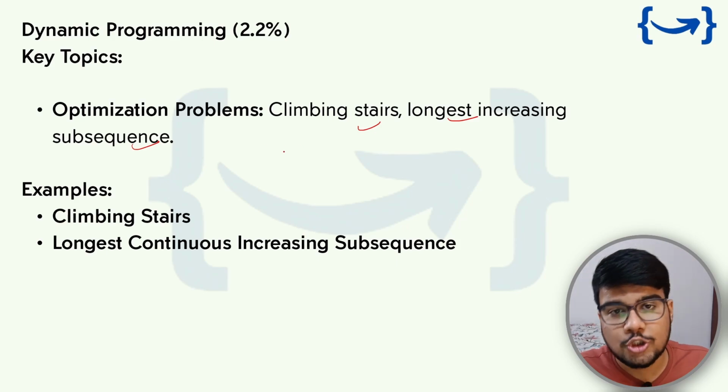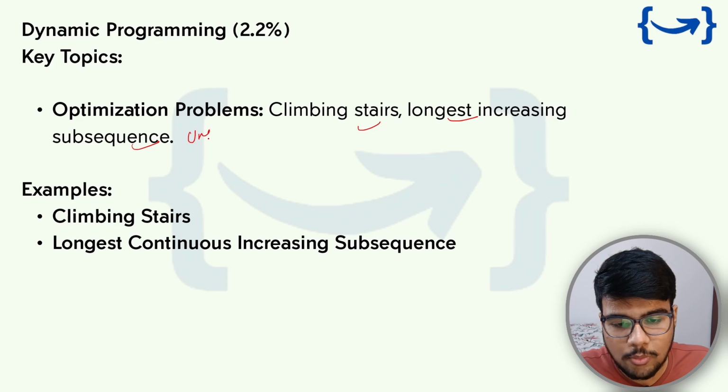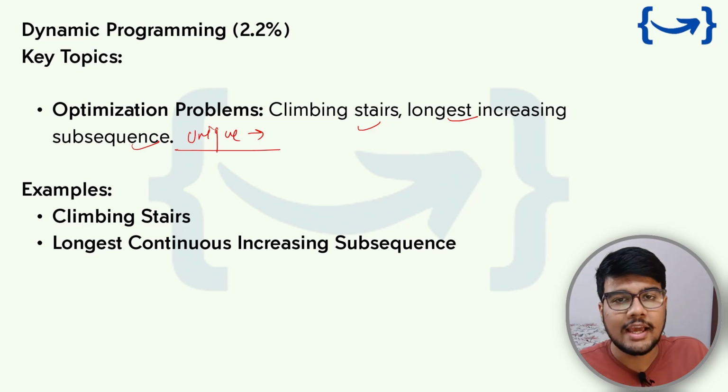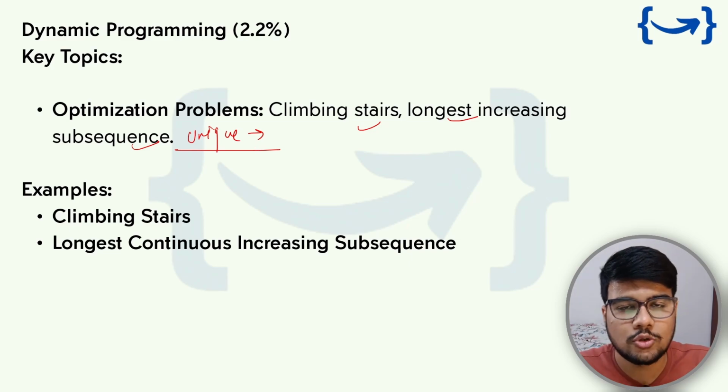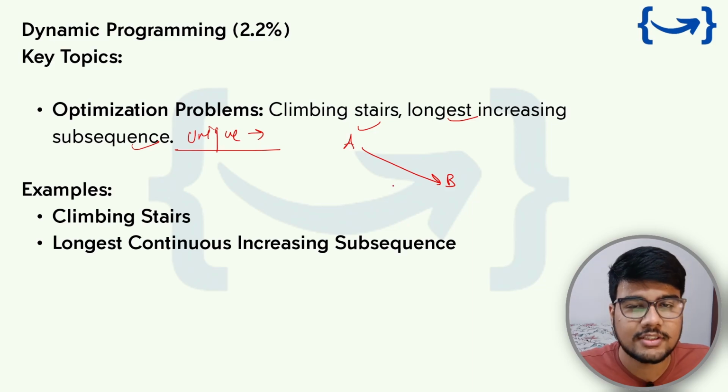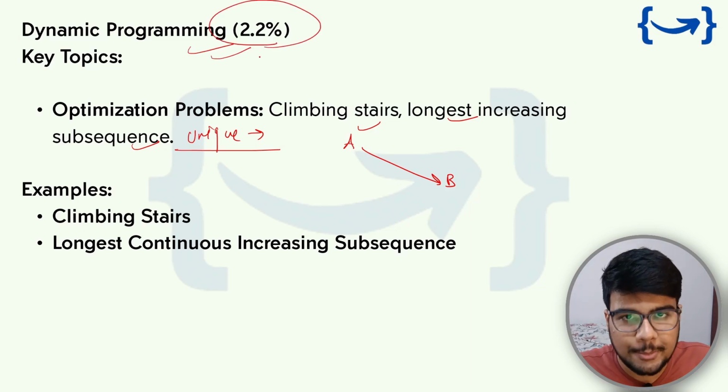Okay, now dynamic programming questions: climbing stairs, longest increasing subsequence, longest common subsequence, longest common substring, and these types of patterns. The unique grid problem was asked in the 26th or 29th of April shift, I don't know, but it was asked in one of the April shifts. So the unique grid path sum problem: how many paths can exist in this particular matrix to reach from point A to point B. These types of problems were asked recently, so do prepare all the standard patterns of dynamic programming.